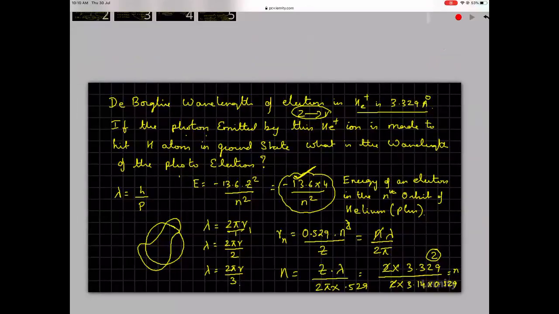It's a good question. This one question has many questions for us for the exam. So the de Broglie wavelength of an electron is given to you, and if this electron jumps, it releases a photon. So if that photon strikes a hydrogen in the ground state, what is the wavelength of the photoelectron?